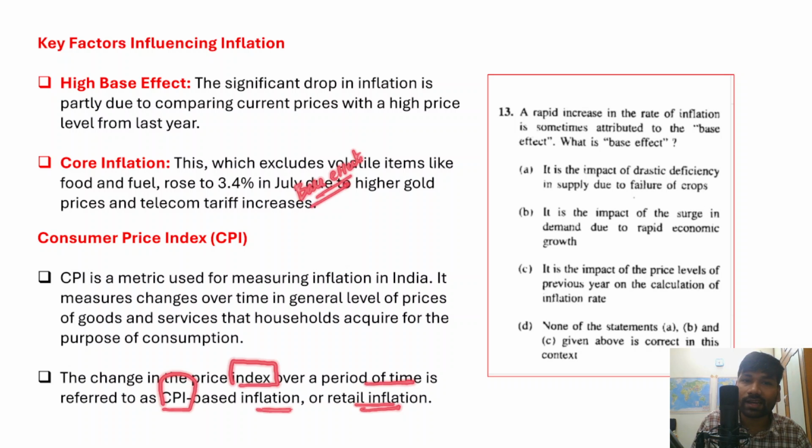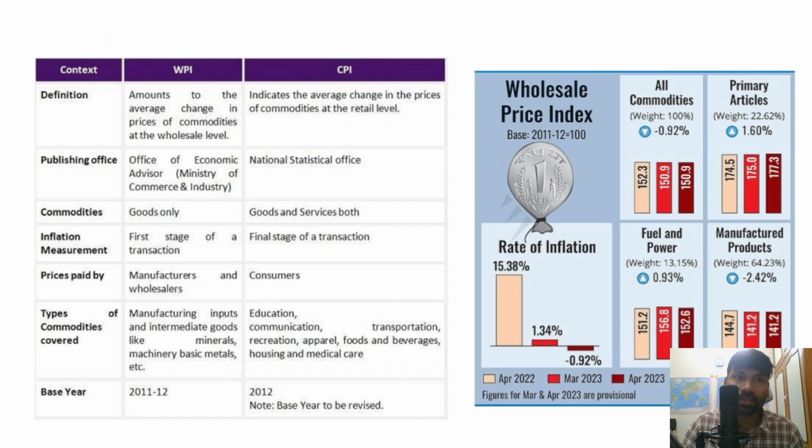So based on this understanding, kindly answer this question and type the correct answer in the comment section. A clear difference between the consumer price index and the wholesale price index has been given. If you look at the definition of the wholesale price index, it is the average change in the prices of commodities at the wholesale level. But the consumer price index indicates the average change in the prices of commodities at the retail level. So the difference is wholesale level and retail level.